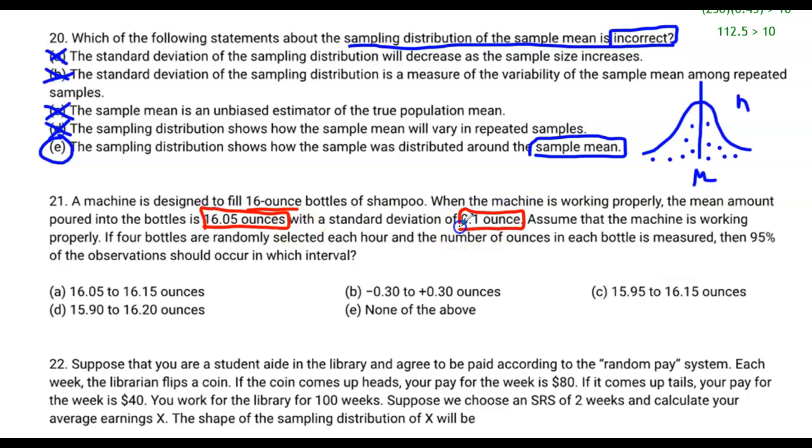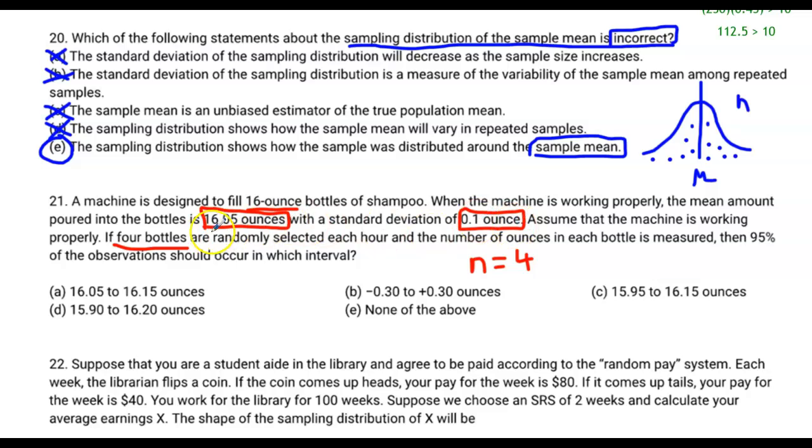Okay, so that information could easily be graphed on a normal curve. However, nothing here really says this is going to be a normal distribution. It says the mean amount, and the standard deviation, and we're assuming that the machine is working properly, and it says 4 bottles are randomly selected each hour, and the number of ounces in each bottle is measured. So that means the n value is equal to 4. That doesn't really strike me as meeting the condition that we need to have samples of 30 or more.